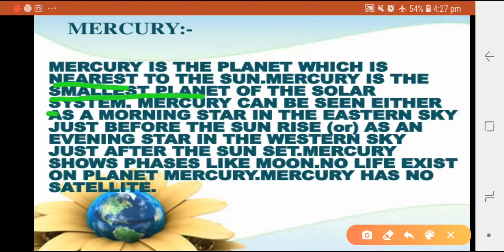So Mercury is the smallest planet of our solar system, and because Mercury is very close to the sun, it is very difficult to observe it, as most of the time it is hidden in the glare of the sun. However, it can be observed just before sunrise or just after sunset near the horizon. So this Mercury shows phases like moons, and no life exists on the planet Mercury. Mercury has no satellite. Earth has a satellite, but Mercury has no satellite. So this is the information about Mercury.